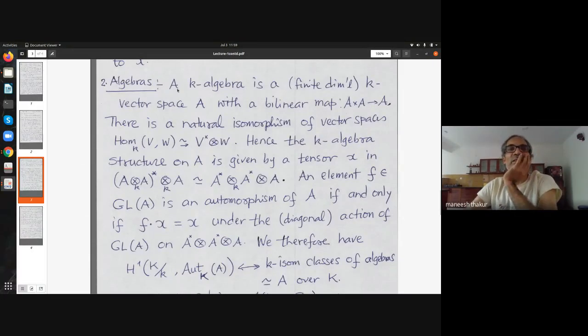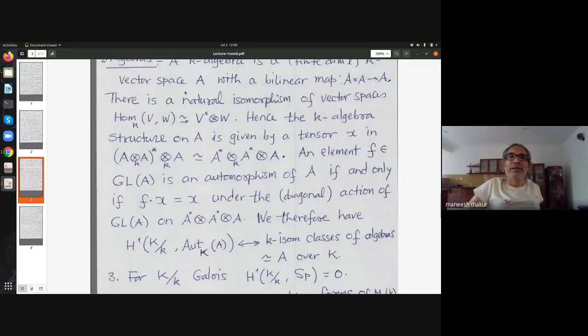So really an algebra for me means a vector space with a bilinear map from A cross A to A, bilinear with respect to the field. So let's deal with finite dimensional K algebras. So it's a finite dimensional vector space over K, which has just a bilinear map. Sometimes one just calls this a non-associative algebra because I'm not demanding any associativity condition. And if you want identity, then you have to define that separately.